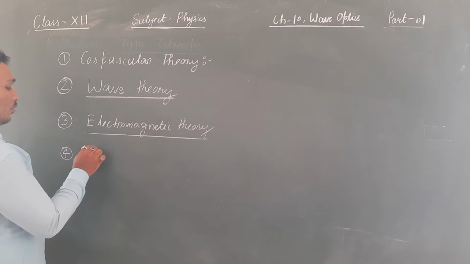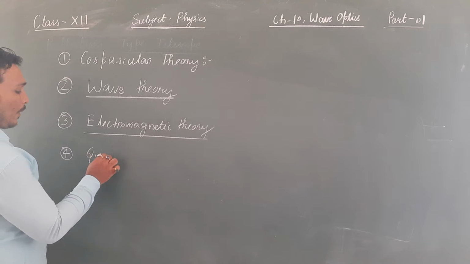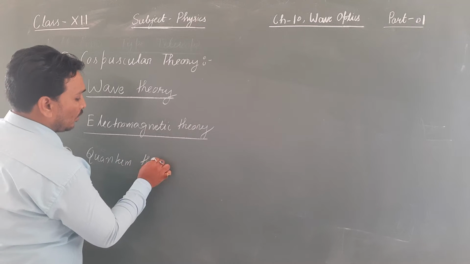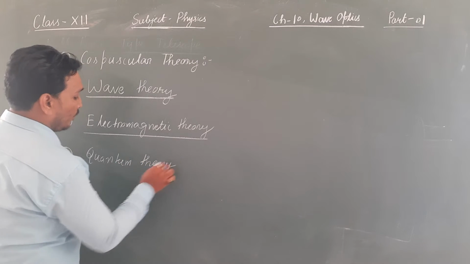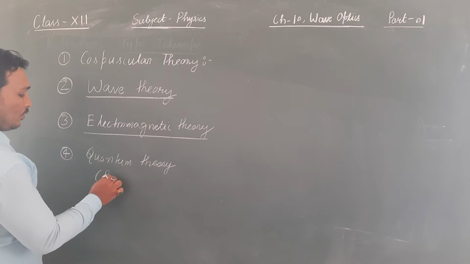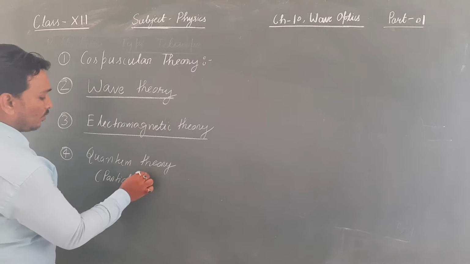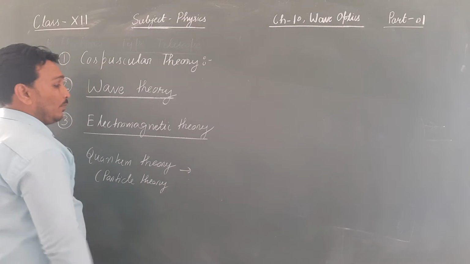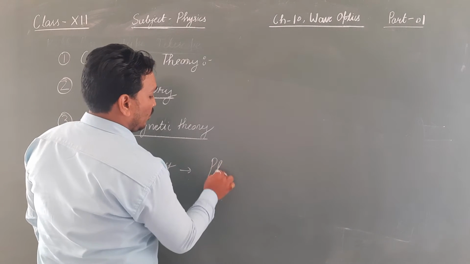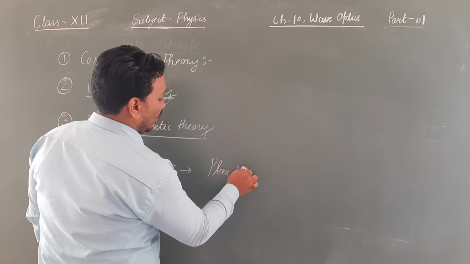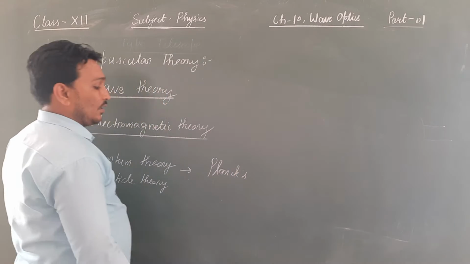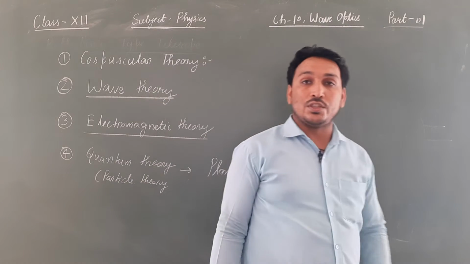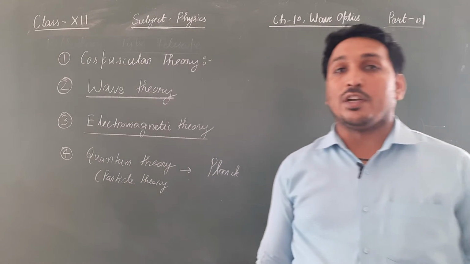The last theory was quantum theory, which is also called particle theory, and this theory was given by Planck. I hope you must have heard the name in Planck's constant. So this theory was given by Planck, and Einstein used this theory to explain the photoelectric effect.